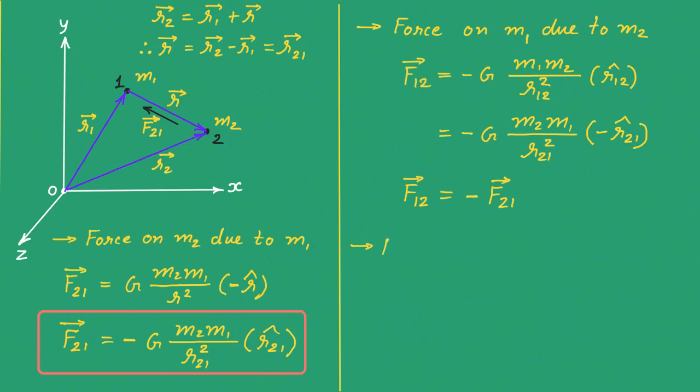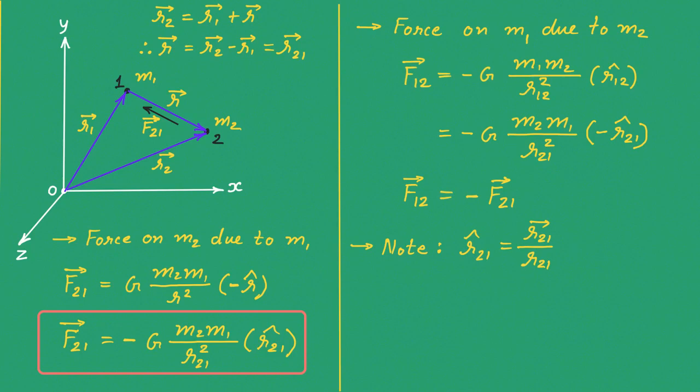Now let me tell you one note here, that sometimes you will find this equation in a very different manner. See, we know that caret R21 can be written as vector R21 upon magnitude of R21. This is nothing but unit vector is equal to vector itself upon its magnitude, right? And so at the place of this caret R21, I can put vector R21 upon R21. But here already R21 square is there in denominator and you are adding one more R21.